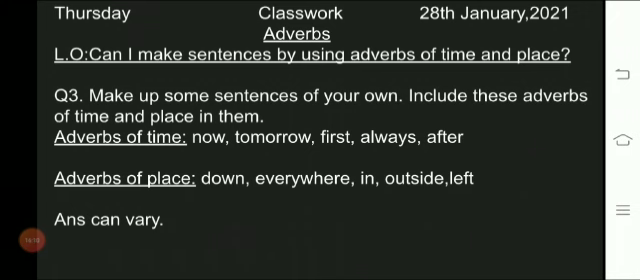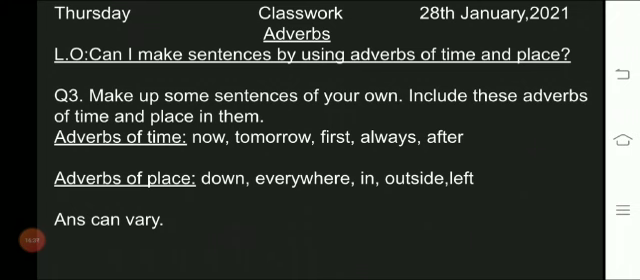As I told you, it is a question where you have to make up sentences. On the book you cannot make sentences, so question number 3 you will do on the notebook. So please copy down the question. Here it is written, or you can copy it from the book. Make up some sentences of your own. Include these adverbs of time and place in them. As I have already read them, I'll read them again.